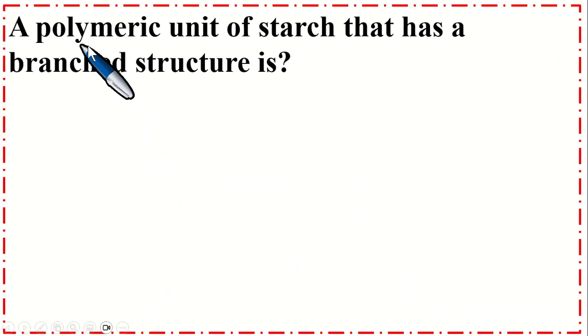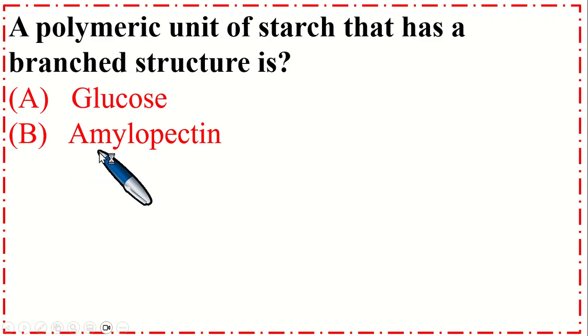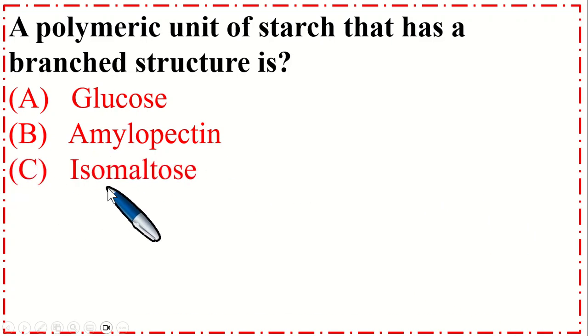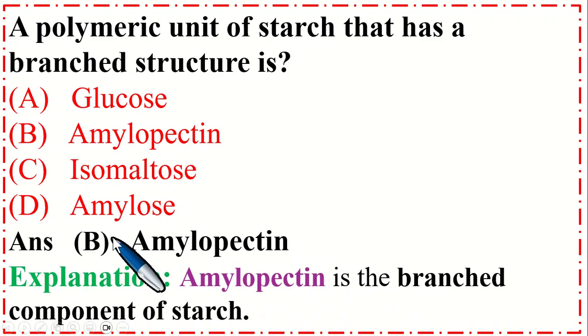A polymeric unit of starch that has a branched structure is option A glucose, B amylopectin, C isomaltose, and option D amylose. So the correct option is B amylopectin. Amylopectin is the branched component of starch.